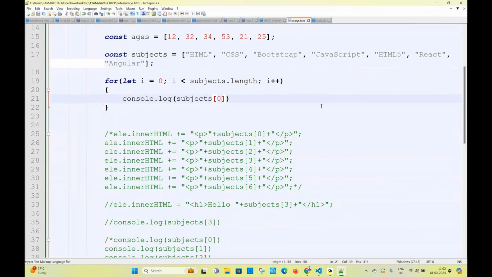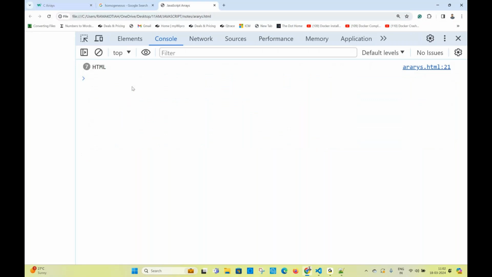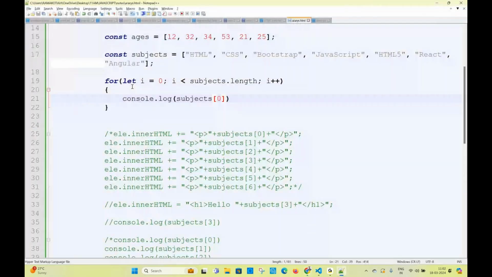7 times. 7 times HTML. Very good. 7 times HTML. Right. So now in place of this 0, I am providing I. Now you tell me please, what is the output I can get? HTML, CSS. Now you will get the result. What are you expecting? That is what you will get right now.